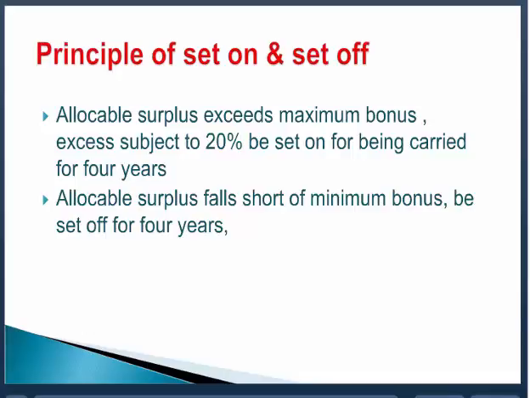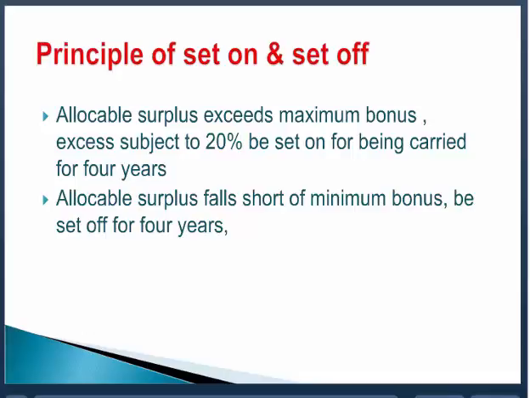So after paying 20% maximum bonus, another 20% you can set on. So you have set on 240. So second year 600 allocable surplus, maximum bonus 240, and another 20% we have set on 240.